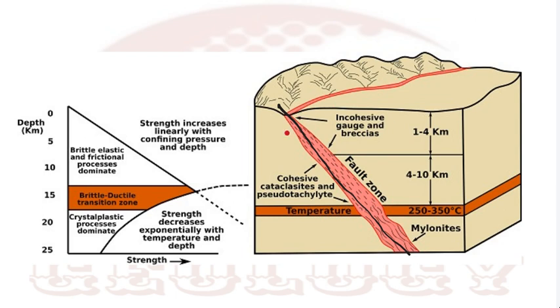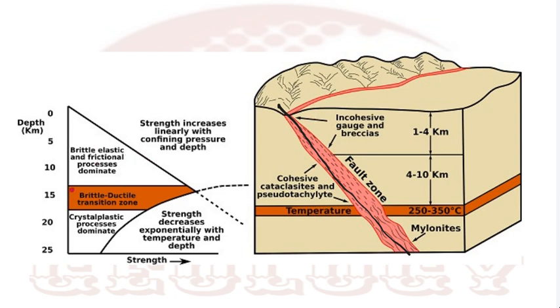With depth, temperature also increases. As temperature increases, the rock will convert from brittle to ductile. When it is brittle, it will break. When it is ductile, it will just deform without breaking, behaving like plastic metal.